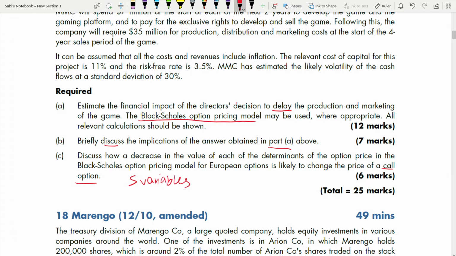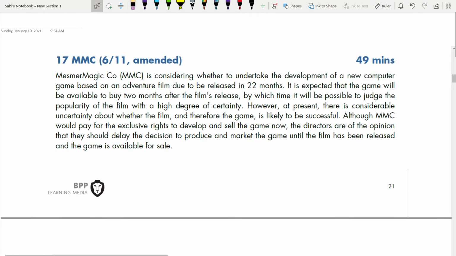Let's go to the case. It is MMC. MMC is considering whether to undertake the development of a new computer game based on an adventure film due to be released in 22 months. It is expected that the game will be available to buy 2 months after the film's release, by which time it will be possible to judge the popularity of the film with a high degree of certainty. However, at present there is considerable uncertainty about whether the film and therefore the game is likely to be successful. Although MMC would pay for the exclusive right to develop and sell the game now, the directors are of the opinion that they should delay the decision to produce and market the game until the film has been released and the game is available for sale.